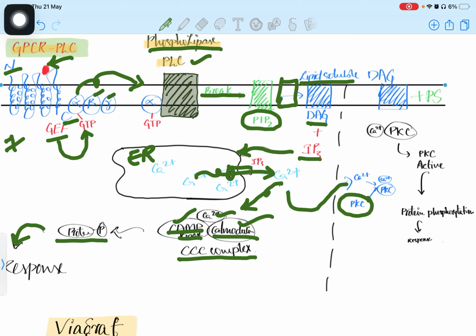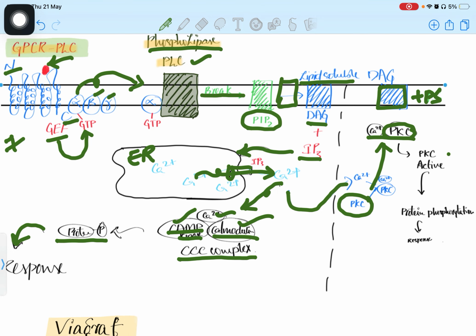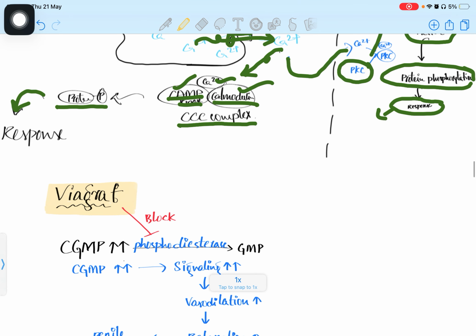It attaches with the PKC and goes towards the DAG. As we know, the DAG is attached to the plasma membrane. It will bind with the PS. They both will activate the PKC, which is nothing but protein kinase C. So after activation of protein kinase C, it does the phosphorylation of any protein. So the response happens. What response are they doing? It could do any response, like a sensory response happening in this process.